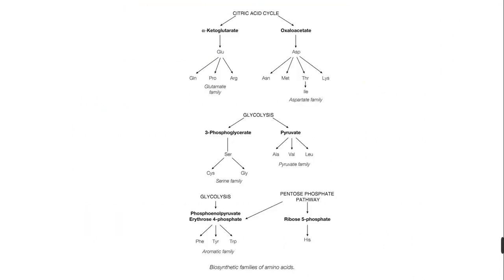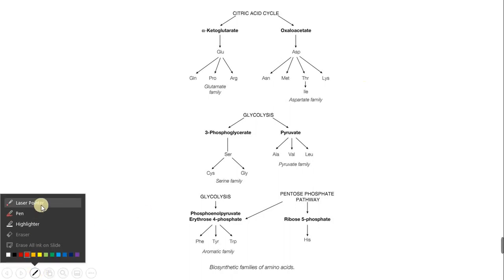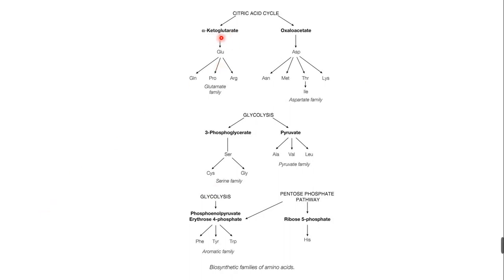So this is the citric acid cycle, and the citric acid cycle gives alpha ketoglutarate. Alpha ketoglutarate and oxaloacetate are the intermediates of the citric acid cycle, and these will give glutamic acid and aspartic acid. From that, glutamine, proline, and arginine are formed. That is what is called the glutamic acid family or glutamate family, because all three amino acids are synthesized from glutamic acid.